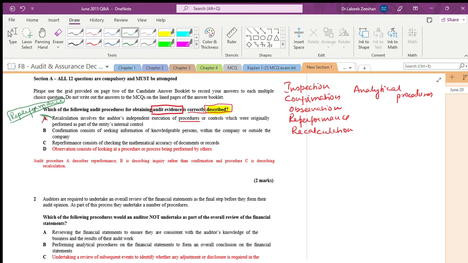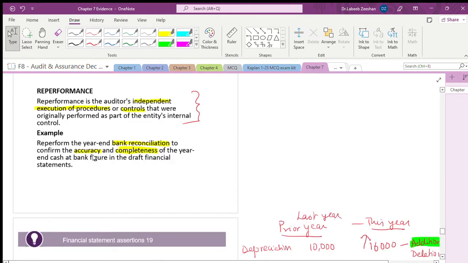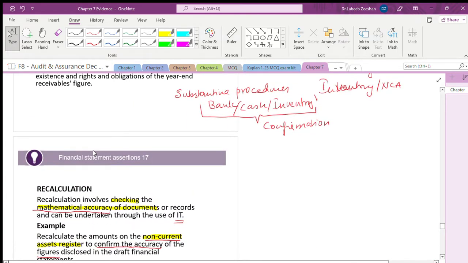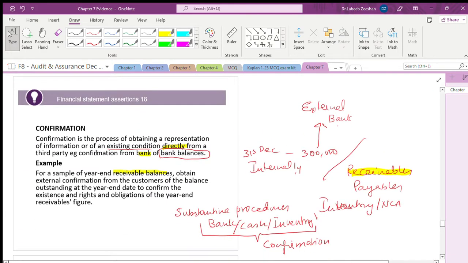Is it right? It is not recalculation, but it is re-performance. Fine. Next, there is confirmation. Confirmation is a process of obtaining representations of information directly from a third party.